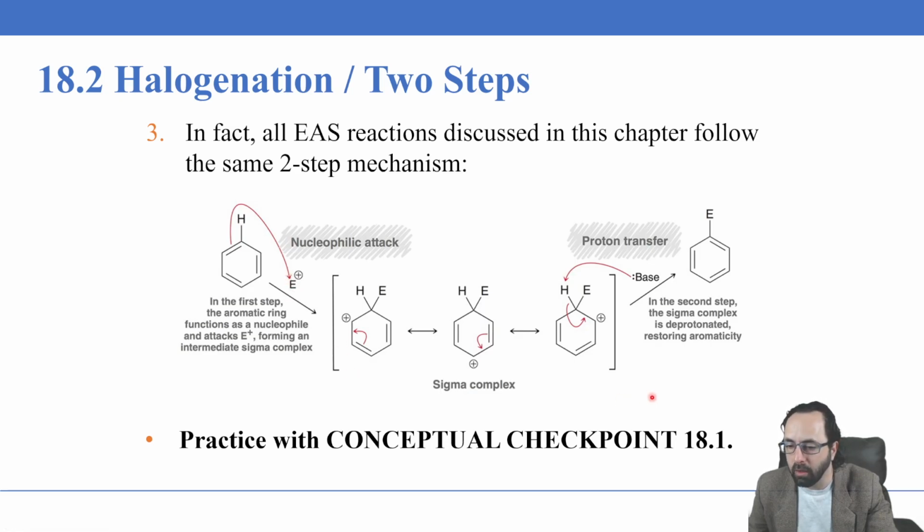There will be the formation of this resonance-stabilized sigma complex, and then some type of base will remove a proton, essentially like a proton transfer, which results in the restoration of the aromaticity of the ring. What differs is what is added on. It won't always be a halogen atom. There are lots of other groups that can be added on using this electrophilic aromatic substitution mechanism.